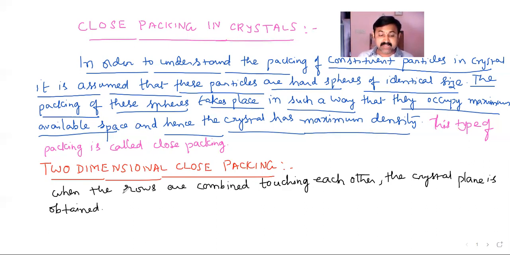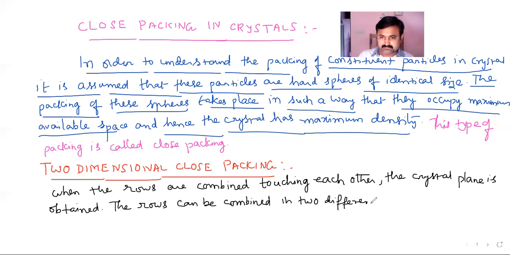The rows can be combined in two different ways. We will see what those different ways are.